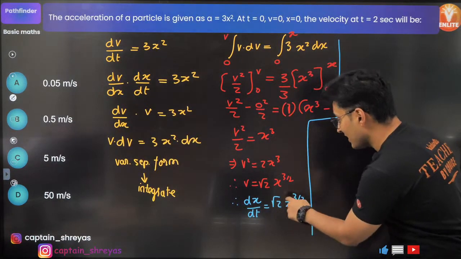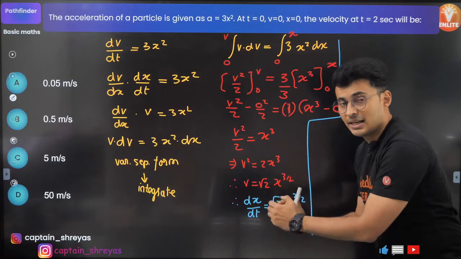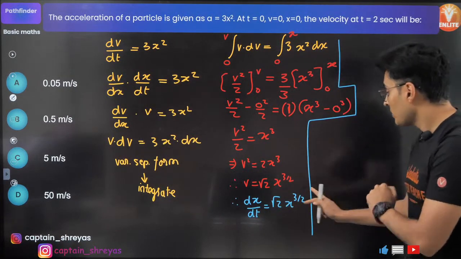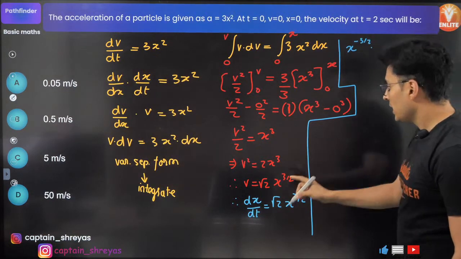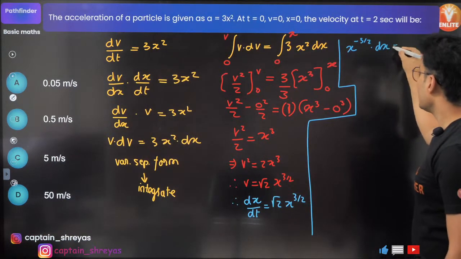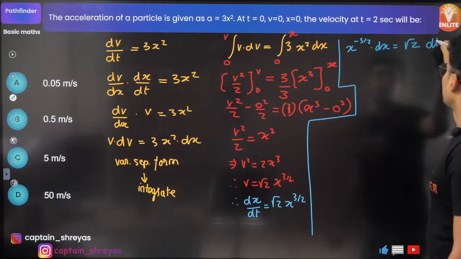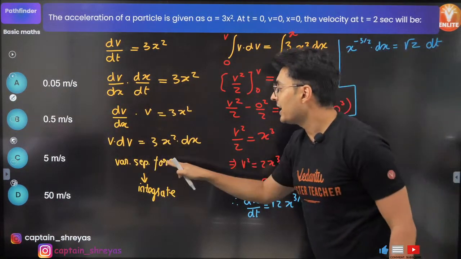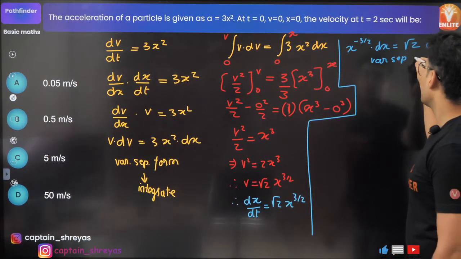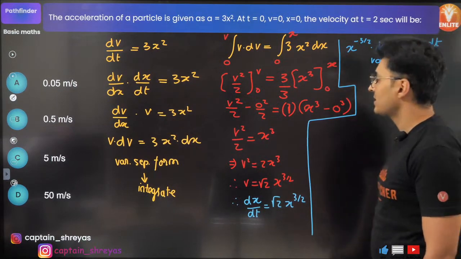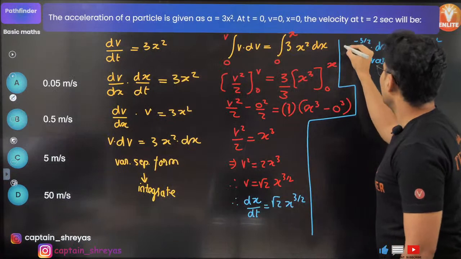Get it in the beautiful variable separation form. Get all the variables on one side, all the other terms on the other side. So put x over there. So it will become x raised to minus 3 by 2 into dx is equal to root 2 as it is. Dt comes over here. Now this is your variable separation form. So once you have variable separation form, you are just going to integrate on both sides. So let's integrate on both sides and see what happens.